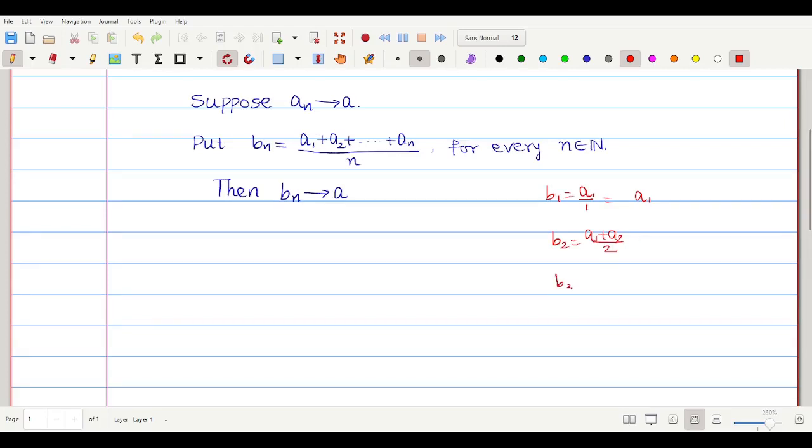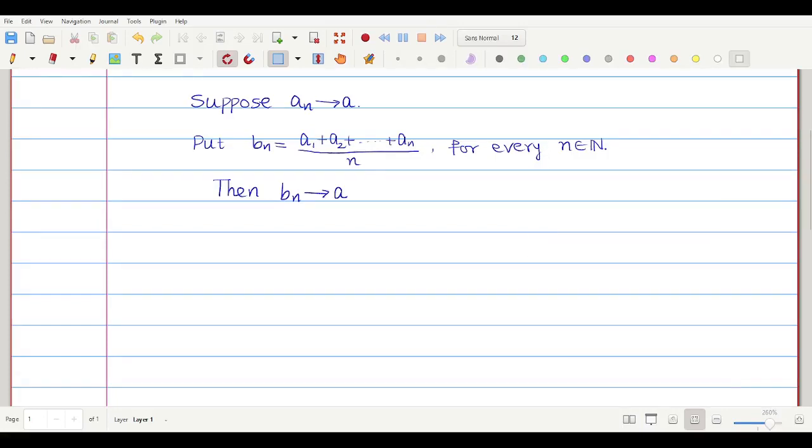b3 is the average of the first three numbers, that is (a1 plus a2 plus a3) by 3. b4 is the average of the first four numbers, that is (a1 plus a2 plus a3 plus a4) by 4. It goes on like this. So this is the sequence, and we are going to show that it converges to a. Shall we prove it?